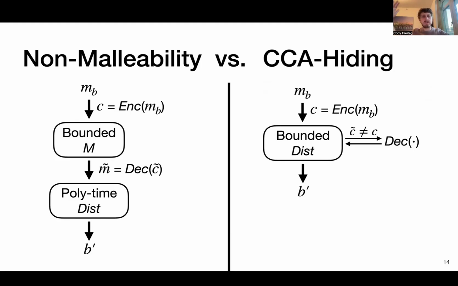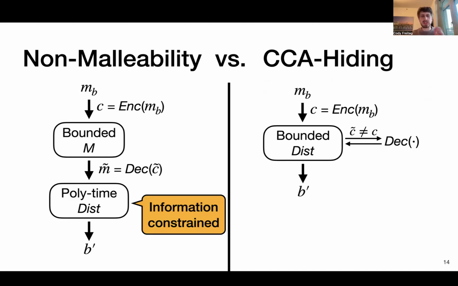And so we've, in some sense, squished the mauler and the distinguisher into one guy, this one bounded distinguisher, who alone can't compute things like dec, and doesn't have the resources to compute a function like dec. However, we give it oracle access to this decoding function as long as it's on an input other than the code word it receives as input. Okay, so how do these two notions compare?